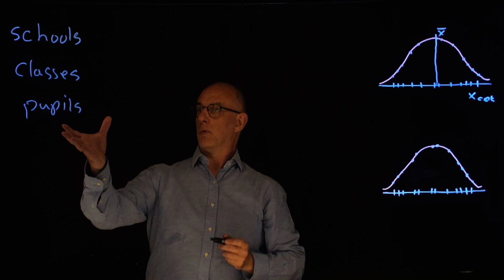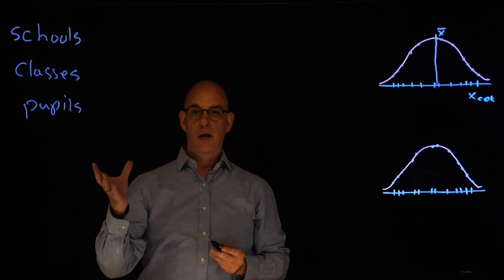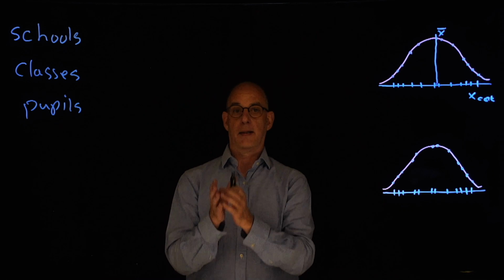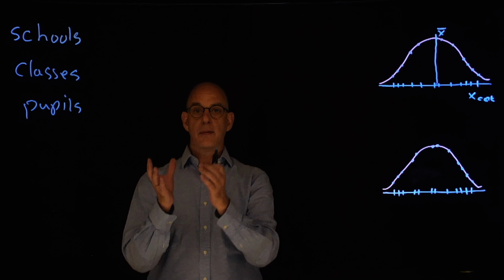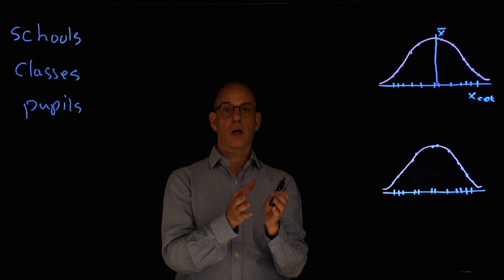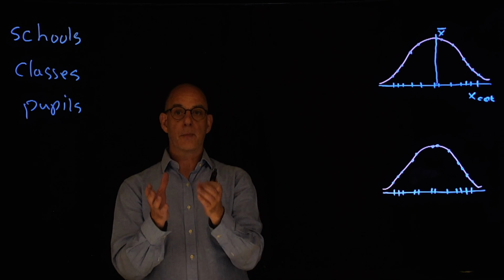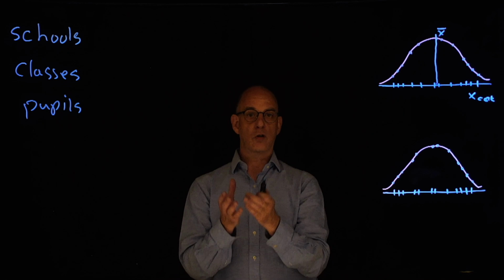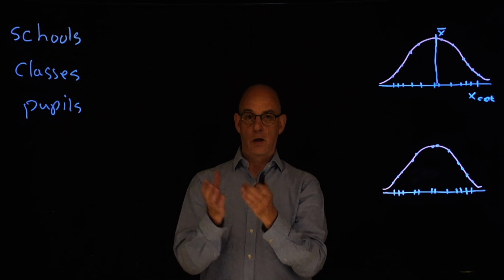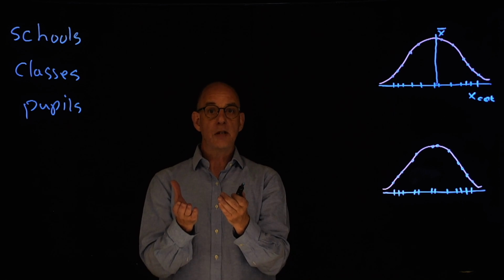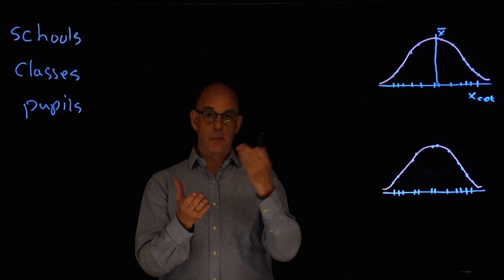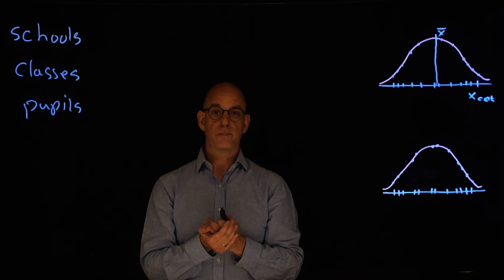Two pupils from the same class are much more alike in their performance than two pupils from different classes. Why? Because pupils from the same class share some common characteristics. For instance, they all have the same teacher, and the type of teacher might influence their performance.